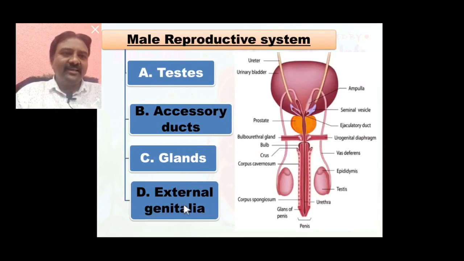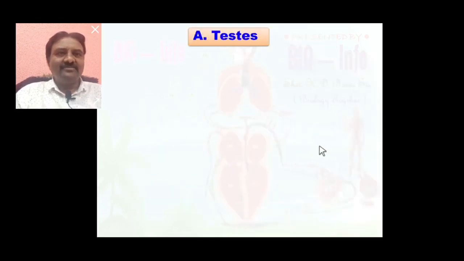External genitalia consist of penis and scrotum, seen in male reproductive system. So we learn in detail testes, accessory ducts, glands and external genitalia. Let us start. First one is testes.